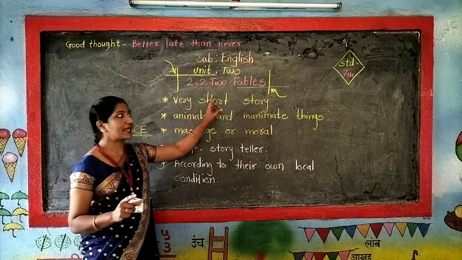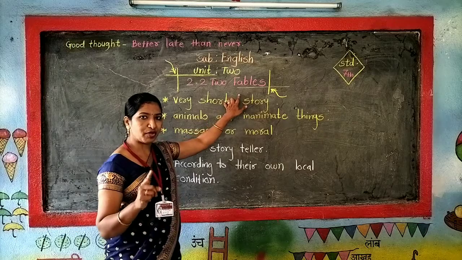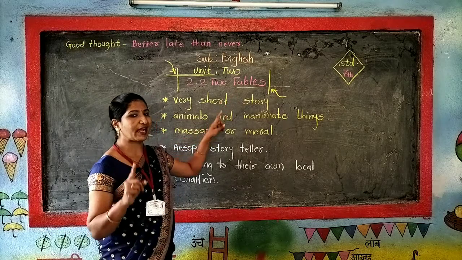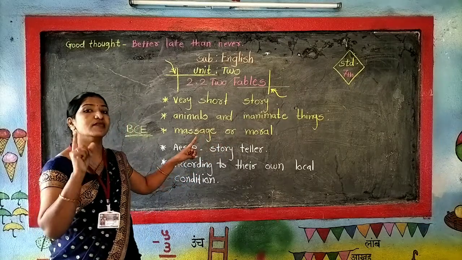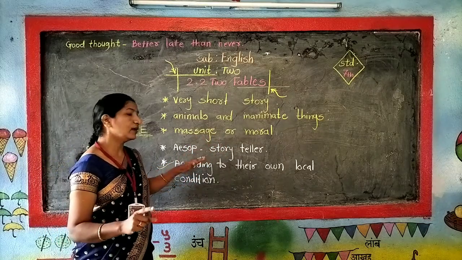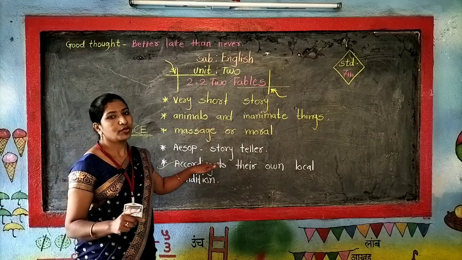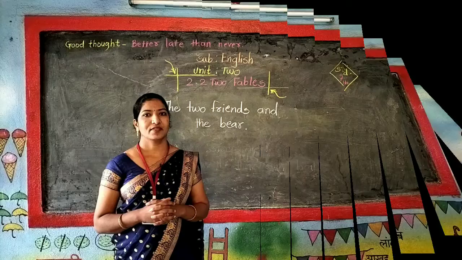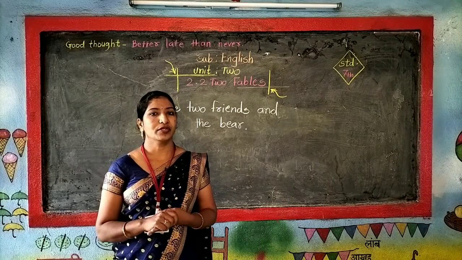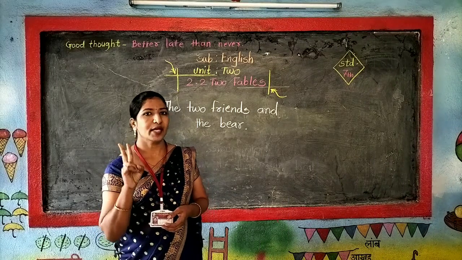I hope you understand the fable. What is meant by a fable is a short story with animal or inanimate things as characters and it gives a message to us. And about Aesop you must have understood. Now let's learn the story, the Two Friends and the Bear.